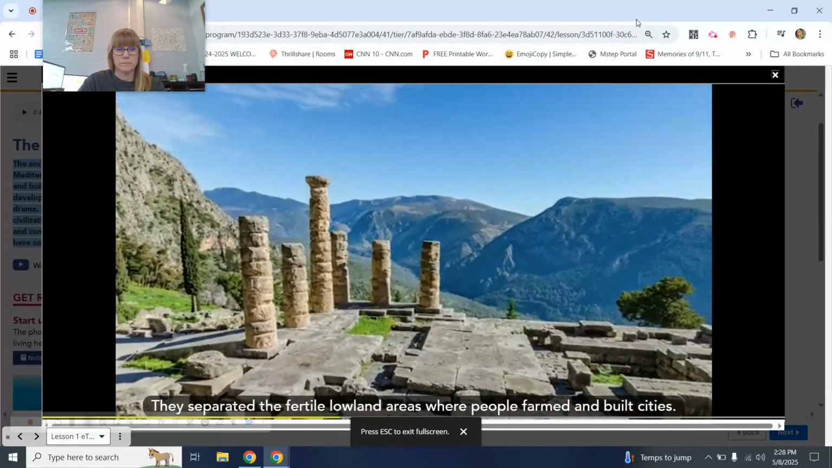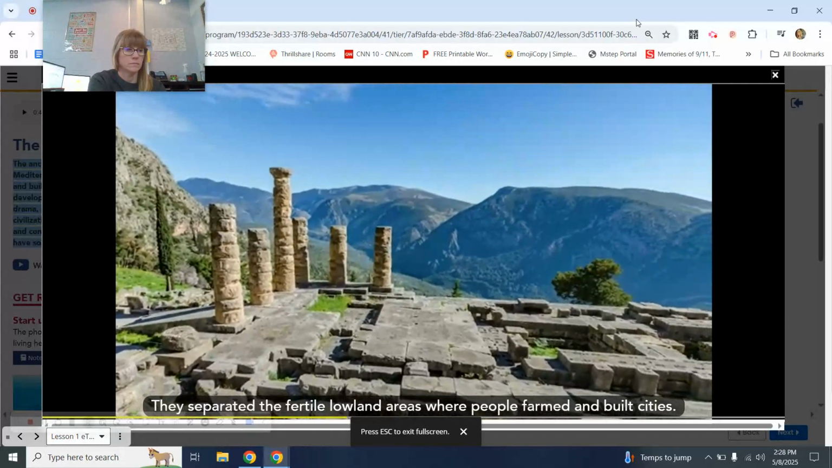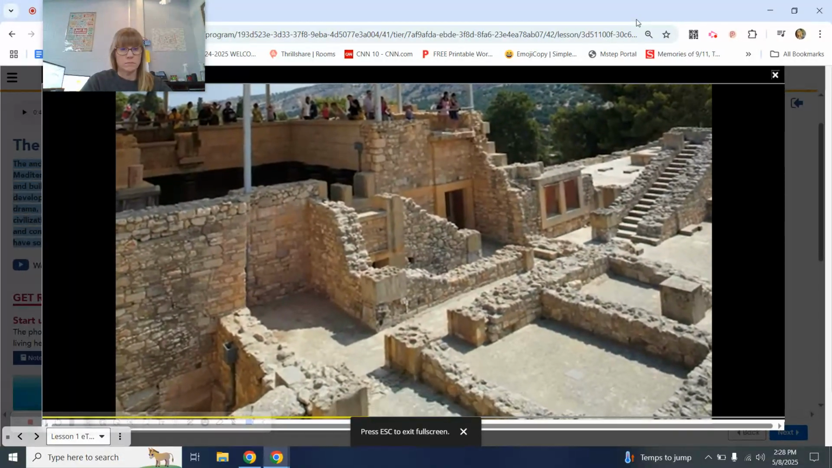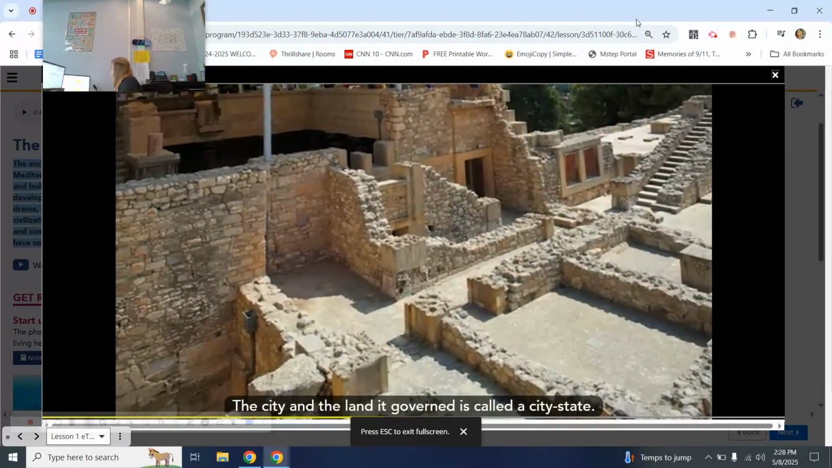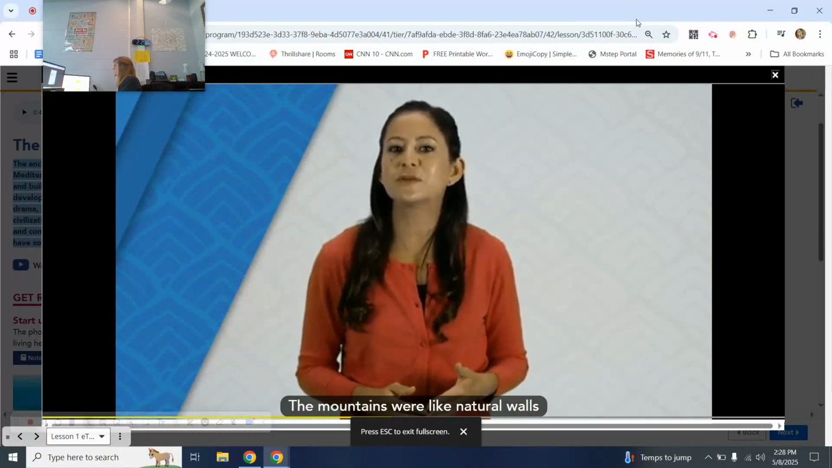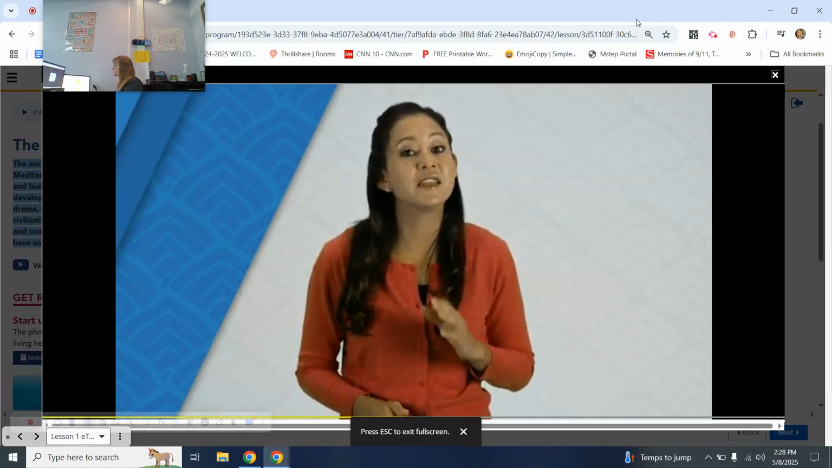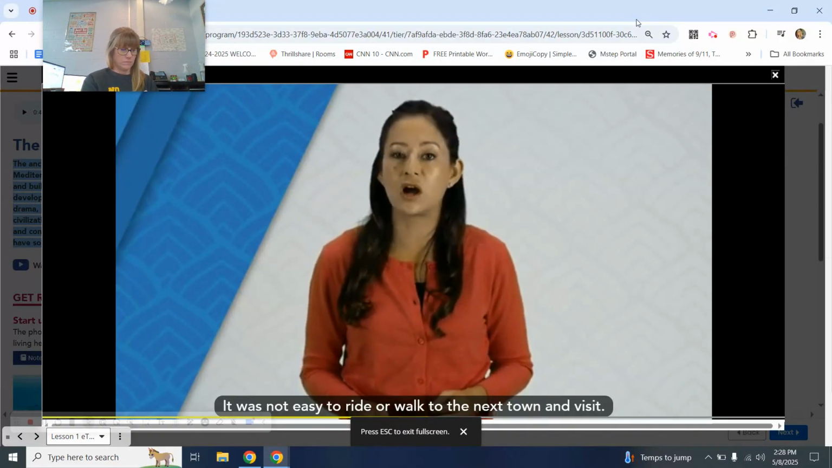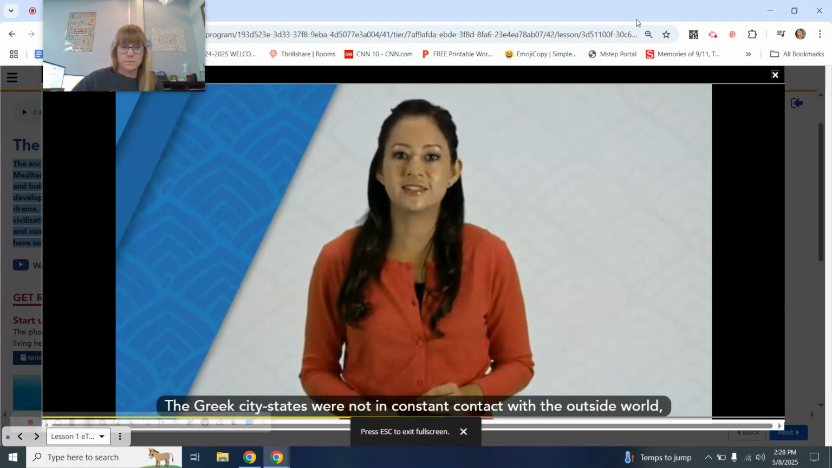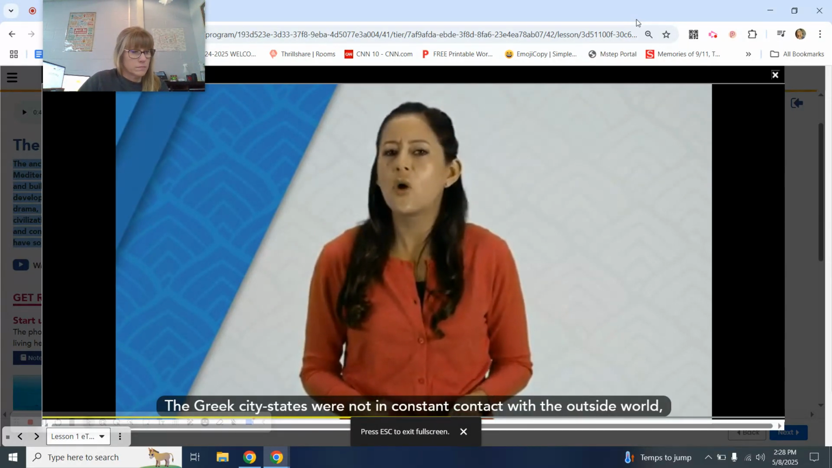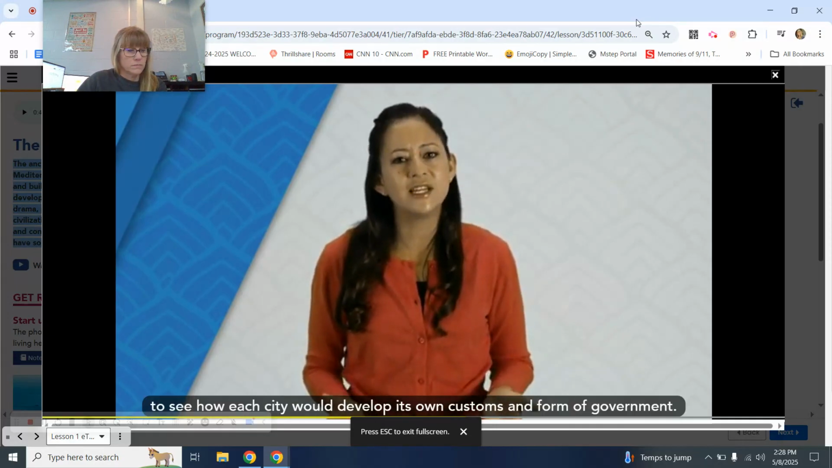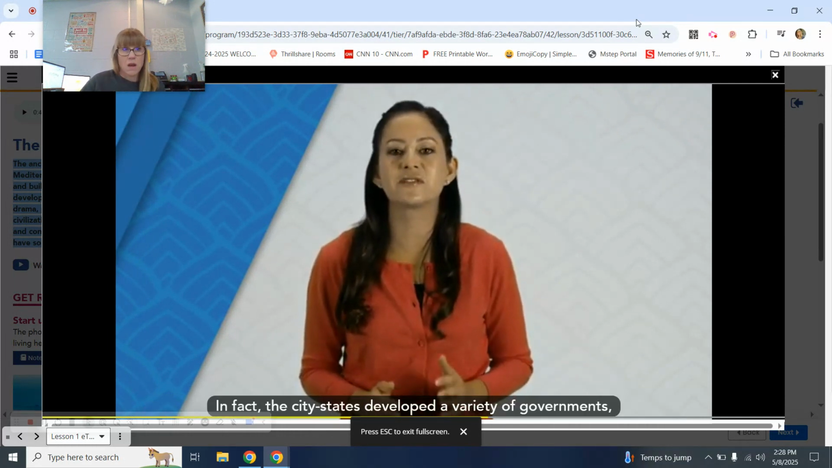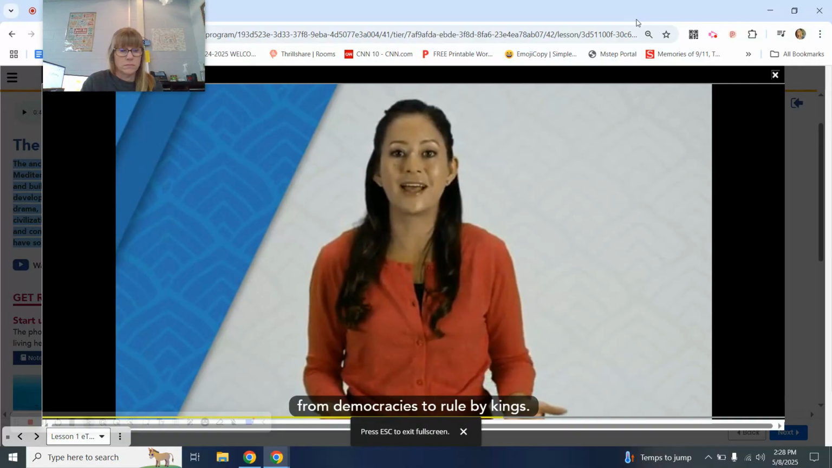They separated the fertile lowland areas where people farmed and built cities. At first, each of these cities controlled only the lowland between the mountain ranges. The city and the land it governed is called a city-state. The mountains were like natural walls that helped to protect each city-state from invaders. But the mountains also limited contact among the Greek city-states. It was not easy to ride or walk to the next town and visit. The Greek city-states were not in constant contact with the outside world, or even with one another, so it's easy to see how each city would develop its own customs and form of government. In fact, the city-states developed a variety of governments, from democracies to rule by kings.